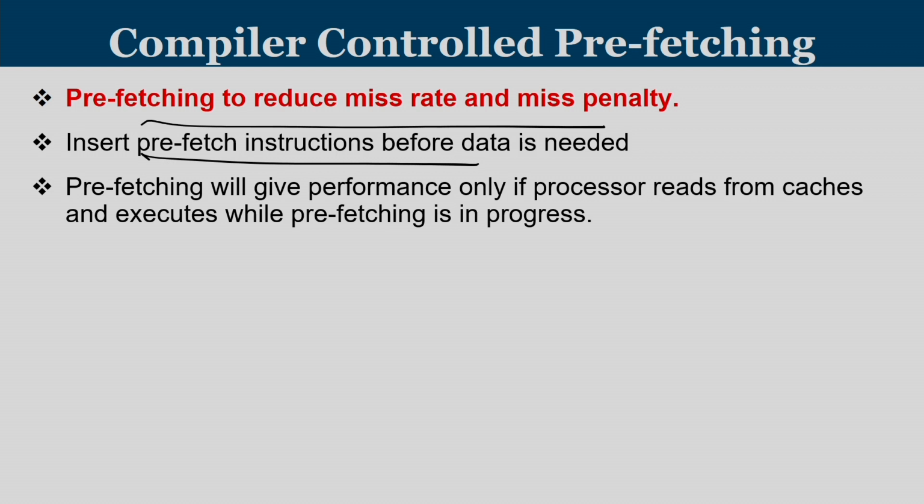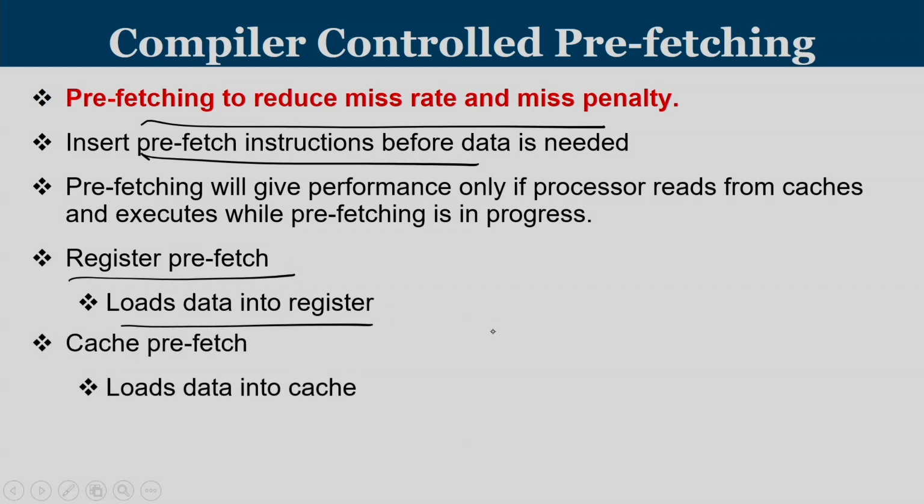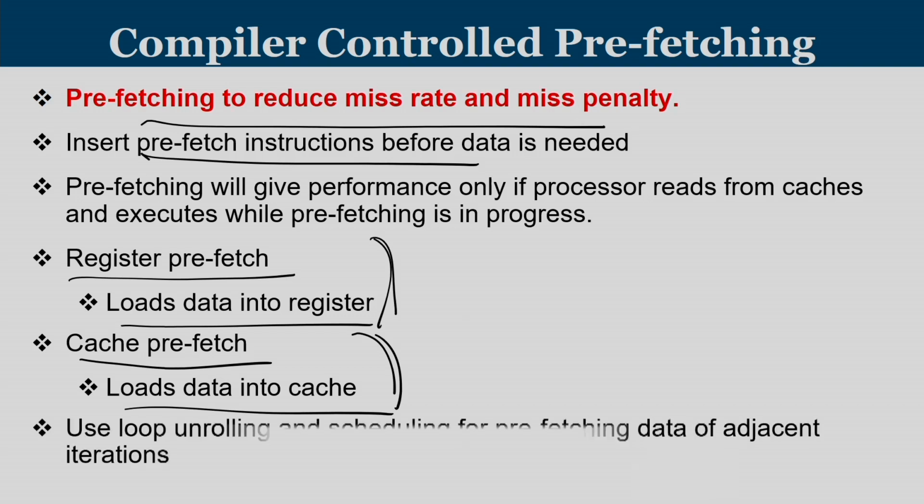Prefetching will give performance only if the processor reads from caches and executes while prefetching is in progress. We can have two types of prefetching. One is called register prefetch, where you load data into a register. The other one is called cache prefetch, where you load the data into cache. Register prefetch is a costly affair because you have very few registers. When you prefetch, existing data that is kept in the register has to be flushed out. In the case of cache prefetch, we have to make sure that the cache is not polluted.